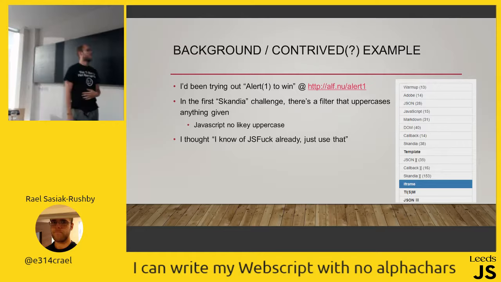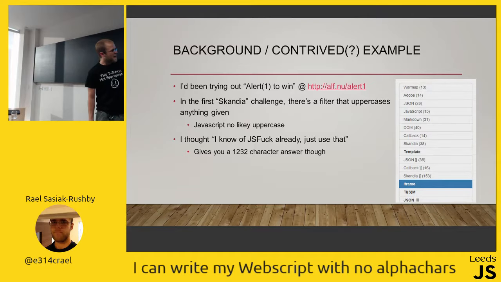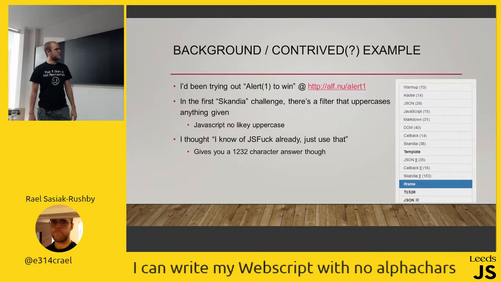I don't know if any of you know this, I will explain it shortly, but there's a thing called JSFuck, which is hilarious and great. I already knew about it. I could just use that, and in fact, it does solve the problem. But the problem is JSFuck gives you 1,232 characters of code to put into this thing, and that seems a bit large. I've managed most of them in about 30, maybe 12 sometimes, or 13 is the lowest I've got there. I should be able to do this in small amounts of code, something you could tweet out to your followers and really mess them up.